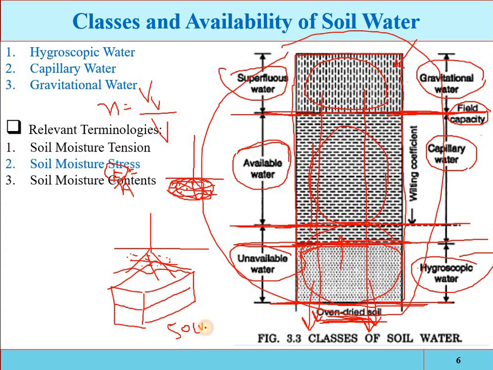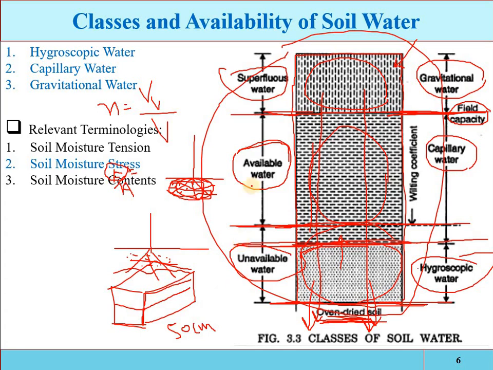Okay, if it is 1 meter high, 1 meter in length, and 1 meter in width, and for example its porosity is 50%, then 50% is pore spaces and 50% is soil particles. Then a 50 centimeter depth of water will be required to completely fill its pore spaces. So its total capacity is 50 centimeter, its saturation capacity is 50 centimeter.